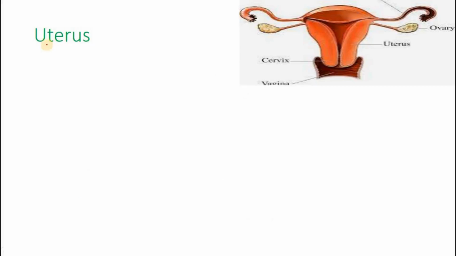Then the uterus. So the uterus is also called the womb, right, where the baby develops. This part, you see this inverted structure you can see up here is the uterus.